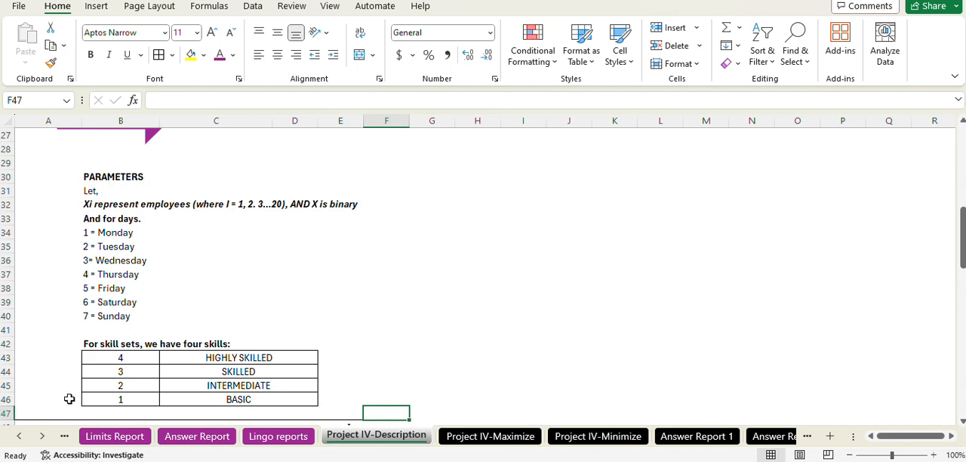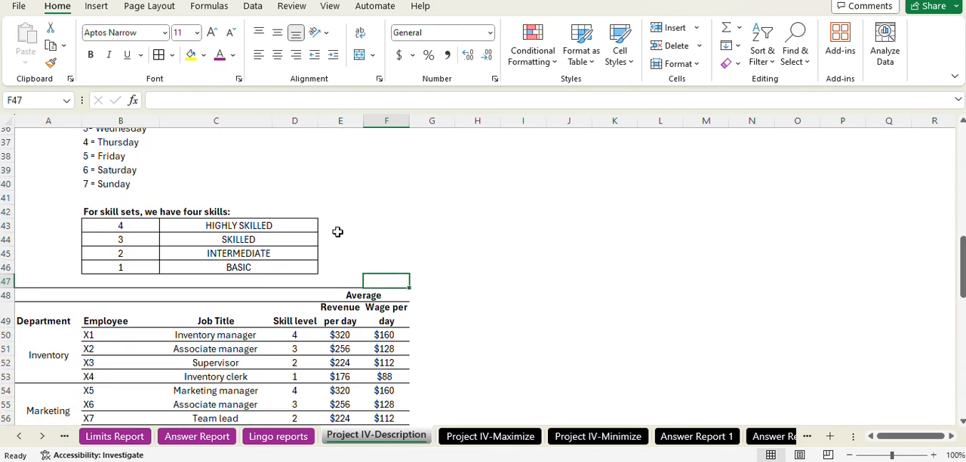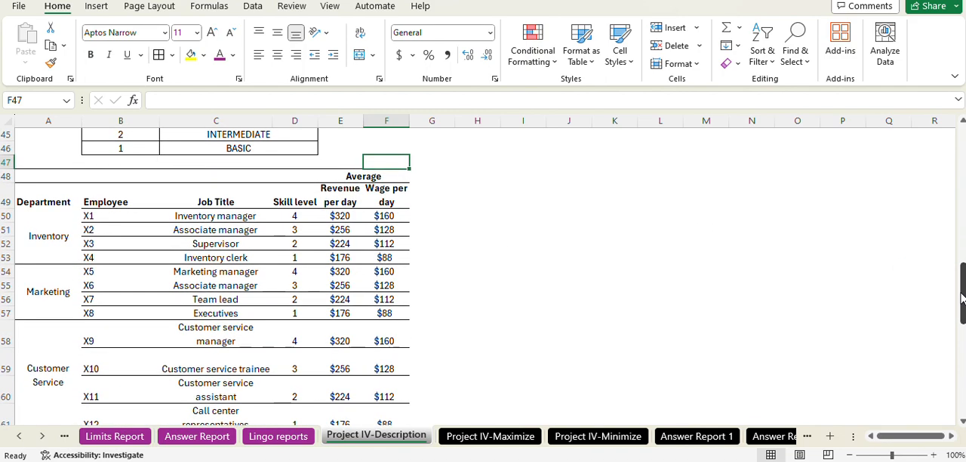Here's a small table that represents our skill levels, where 4 is highly skilled, 3 is skilled, 2 is intermediate, and 1 is basic. We have 5 departments, and each department has 4 employees with these skills. So in total, we have 20 employees.